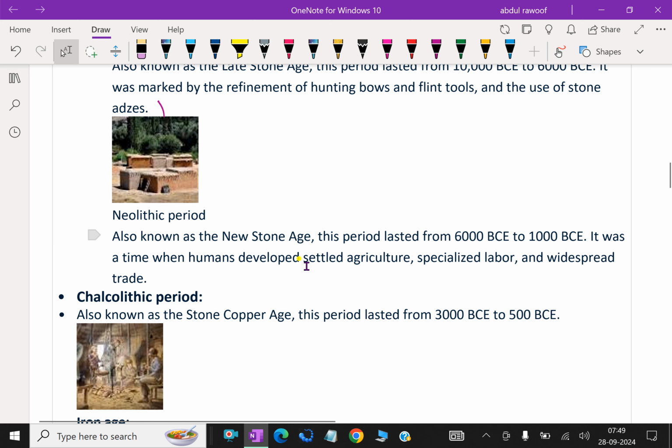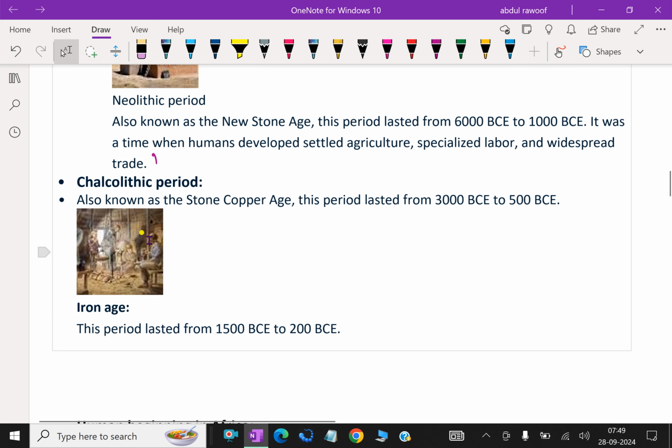This period lasted from 6000 BCE to 1000 BCE. It was a time when humans developed settled agriculture, specialized labor, and widespread trade. Chalcolithic period is also known as the Stone Copper Age. This period lasted from 3000 BCE to 500 BCE. Next one, Iron Age. This period lasted from 1500 BCE to 200 BCE.